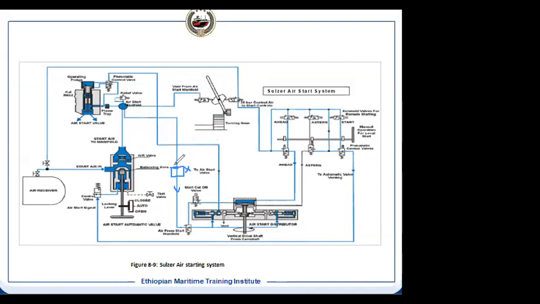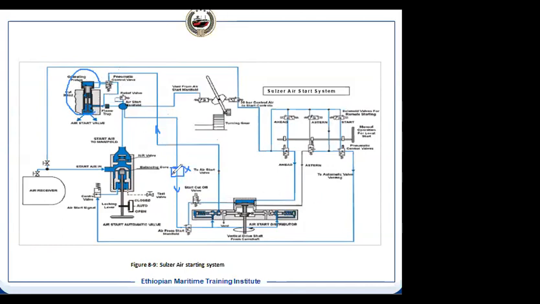Now if we put it to start, then what will happen? Will the engine start? The engine will not start because there is no air to the distributor. This cylinder air starting valve will open only when the distributor is giving signal to the particular unit. Then only this will open.